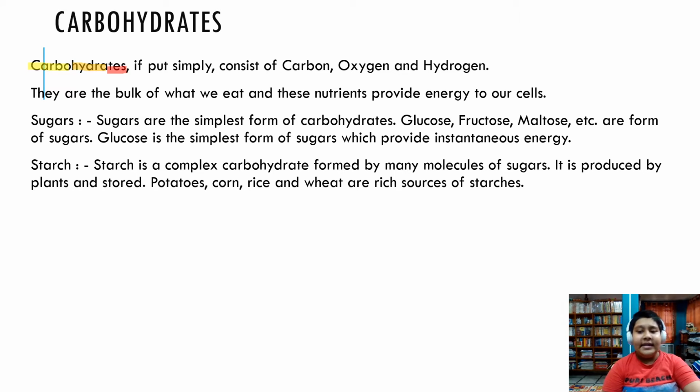What is hydrate? Hydrate means basically a thing which is made of water. Water, as we know, has a formula called H2O. H hydrogen, O oxygen. Therefore, carbohydrates are made of carbon, oxygen, and hydrogen. It is integral that you remember these components.